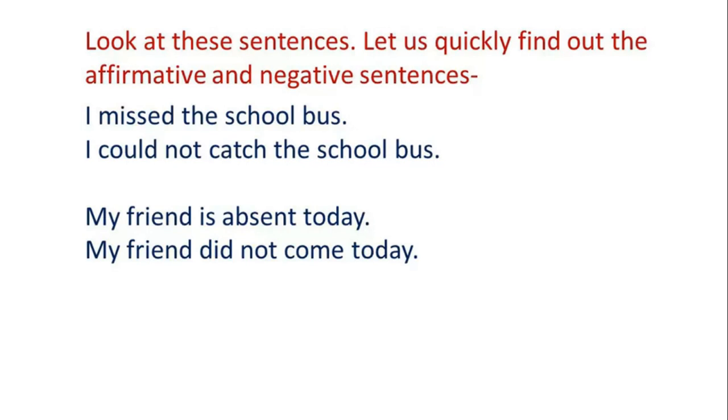You must have noticed that the meaning of these sentences is same. Both are conveying the same thing. But the first sentence, I missed the school bus, is an affirmative sentence because it has no negative word in it. Whereas the second sentence is a negative sentence because there is a negative word which is not.